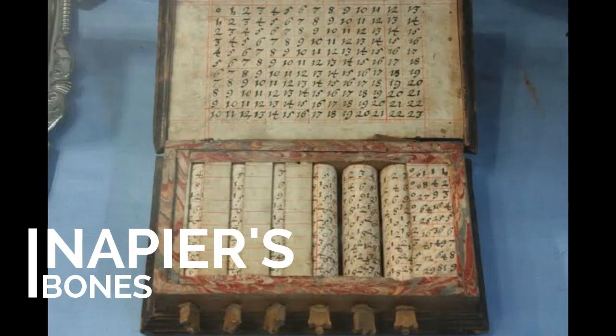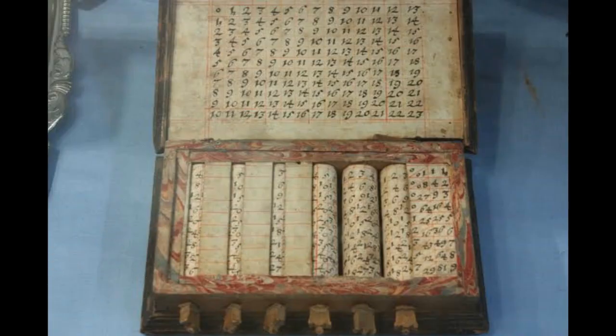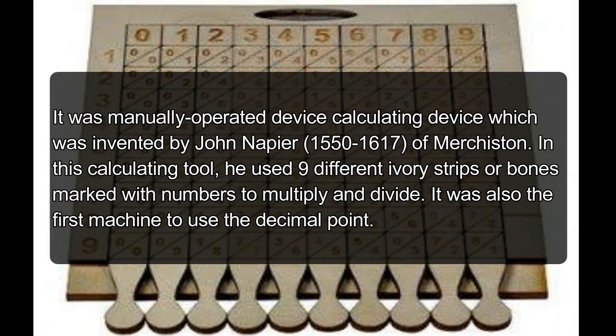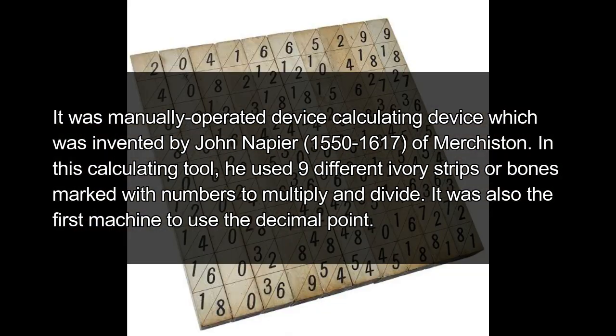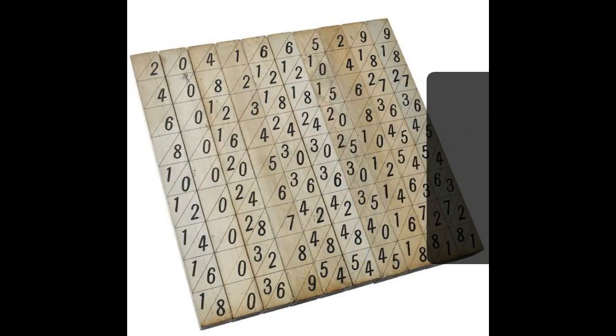Next is Napier's bones. It was a manually operated calculating device which was invented by John Napier of Merchiston, 1550 to 1617. In this calculating tool, he used 9 different ivory strips or bones marked with numbers to multiply and divide. It was also the first machine to use the decimal point.